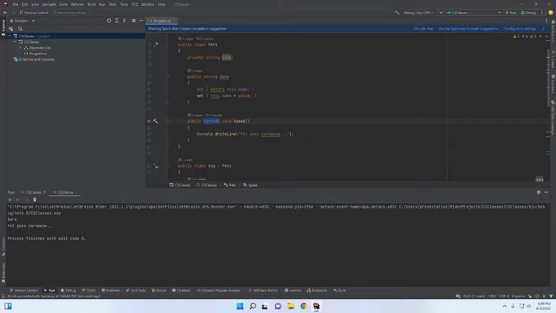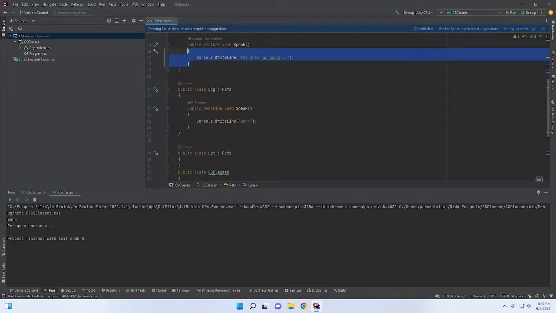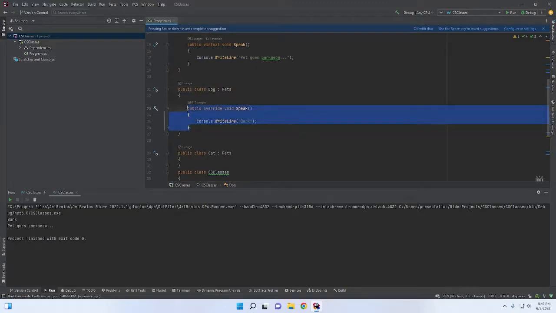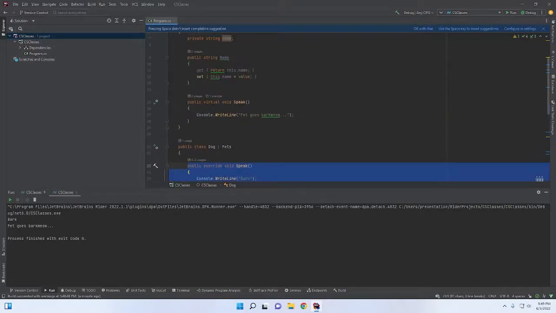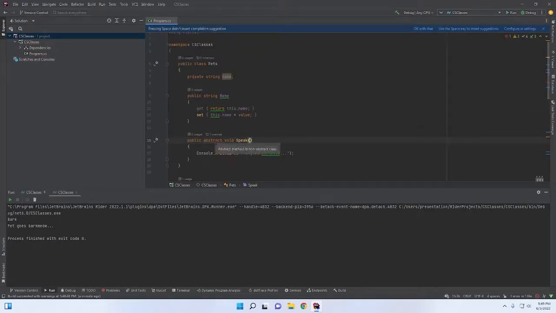And so abstract makes it to where you define a method, but you don't define any content for that method, but any class which inherits it has to implement a method named that. So first off, we have to change this to abstract. Changing it to abstract will give us a couple of errors. So when we do that, abstract method in non-abstract class. So this class also has to be listed as an abstract class. That means that this class has abstract methods in there.